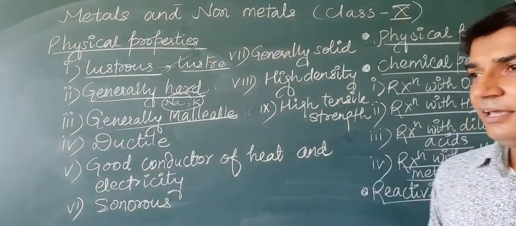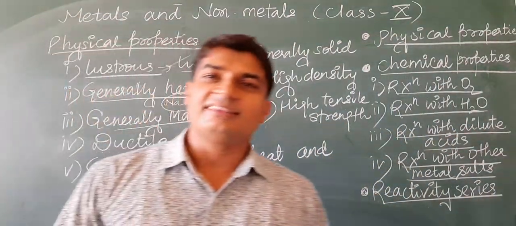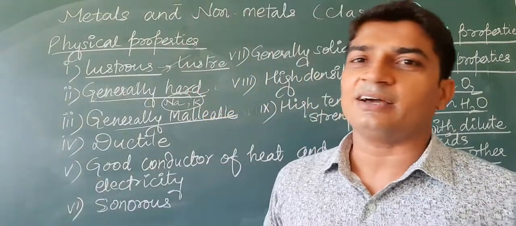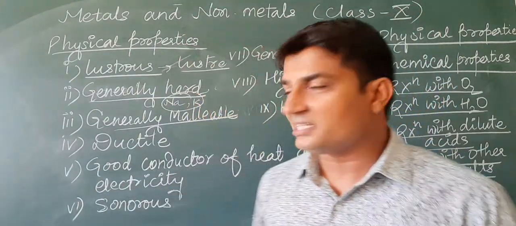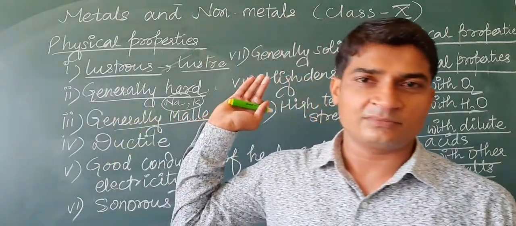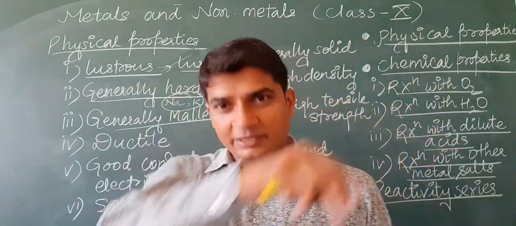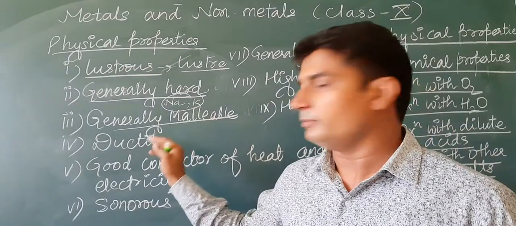Malleable. Malleability means if the metals are hammered, they are not breaking. They convert into thin sheets. So the tendency to be converted into thin sheets is known as malleability. Most of the metals are malleable, except the liquid metal, that is mercury. It is not malleable. Most of the metals are malleable.